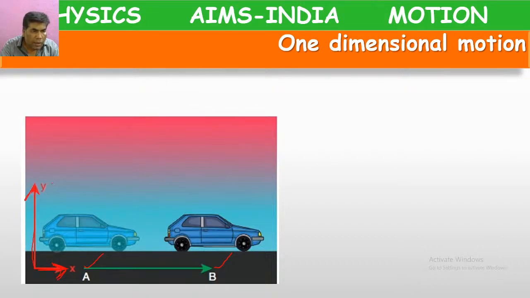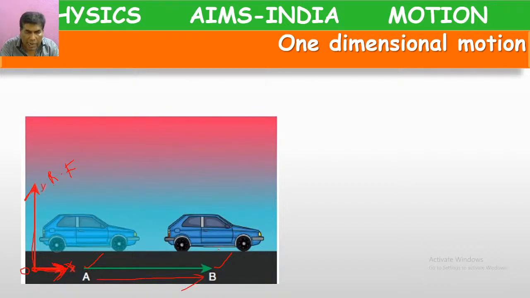This is called the reference frame, and this is called the reference point or origin. According to this reference frame, the car is moving in the direction of x from point A to point B, which means it changes its position from A to B.